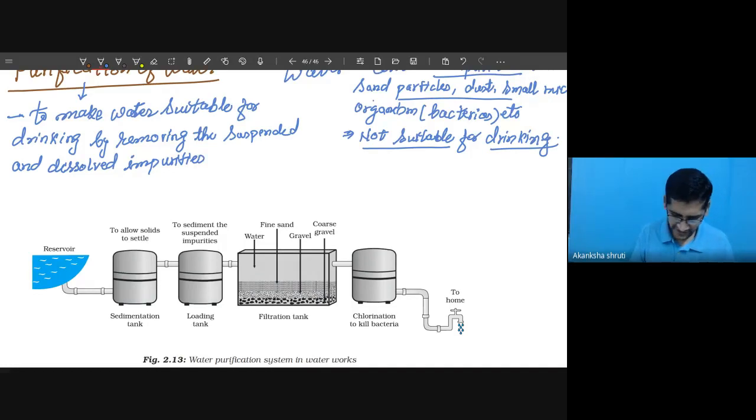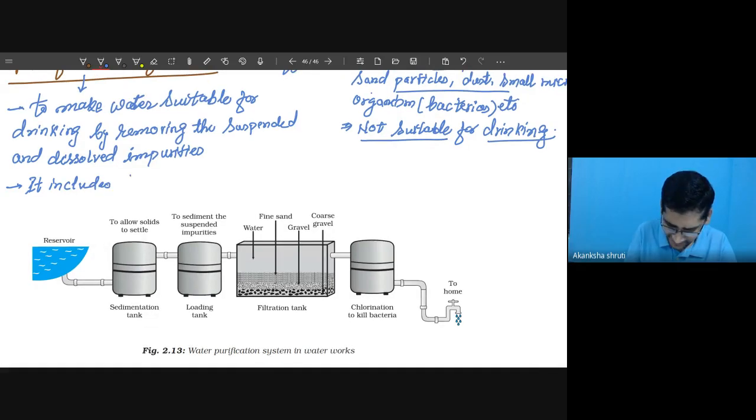For removing these, it includes three processes. The very first is removing the bigger particles, called sedimentation, so that the suspended particles settle down.